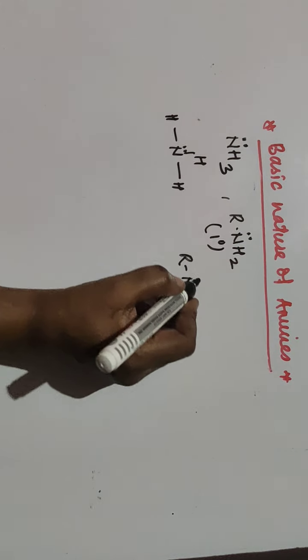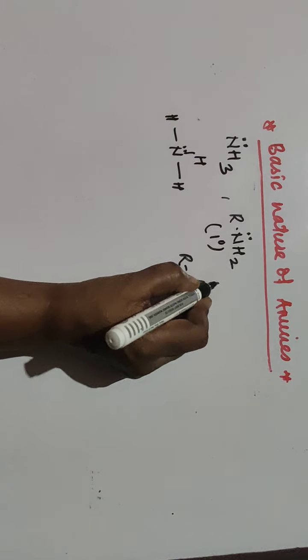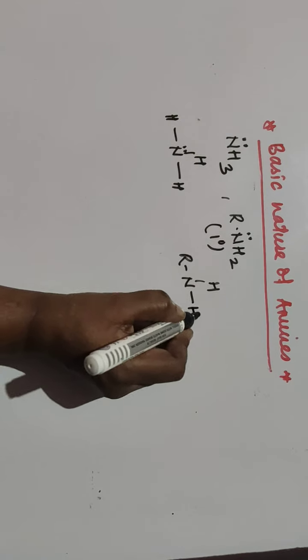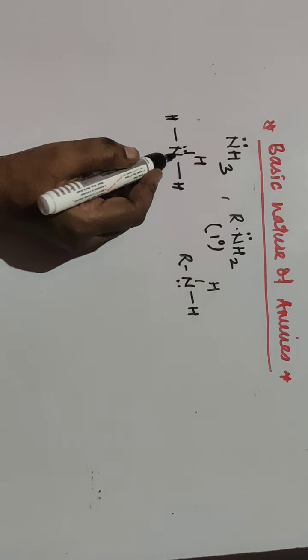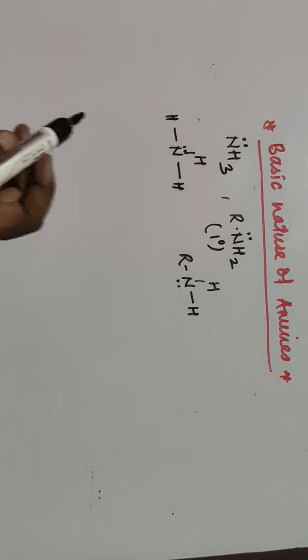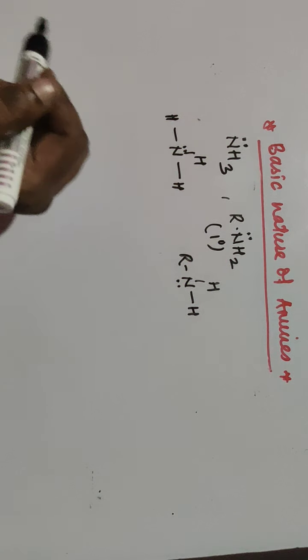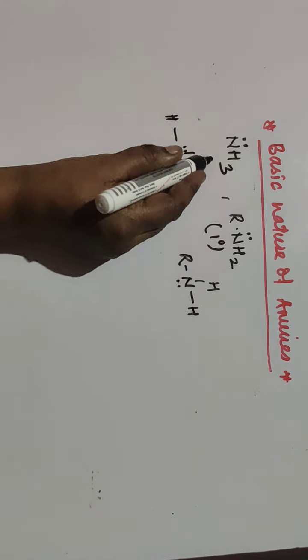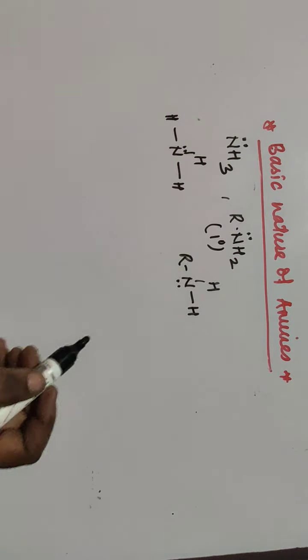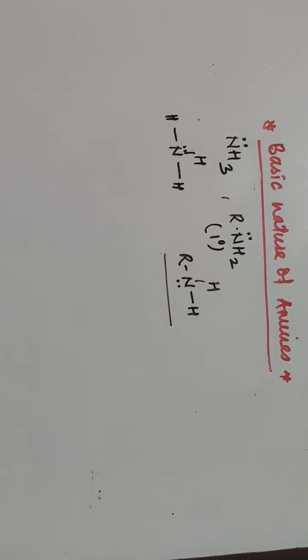So in primary amines, 1 alkyl group and 2 hydrogen atoms are there with the lone pair of electrons. In case of ammonia, steric hindrance is low as compared to primary amine. But also here plus I effect is considered.